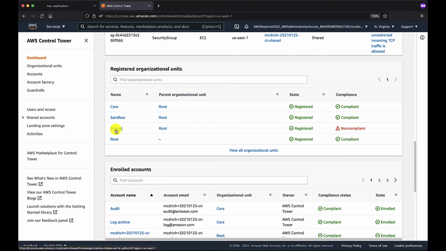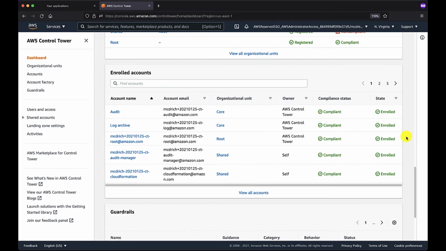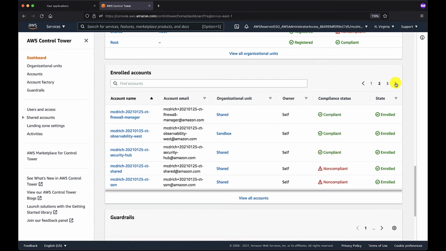In this particular case, for this shared OU, I have at least one account that is in a non-compliant state. And that will show right here that the entire organizational unit itself is now marked as non-compliant. Scrolling down, we can flip through the accounts in the environment and see again which specific account is in a non-compliant state.